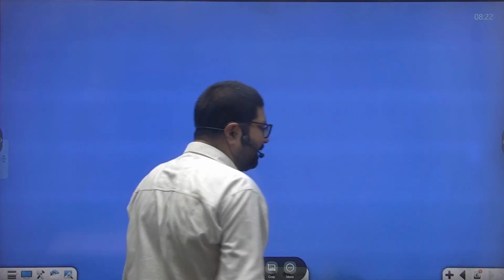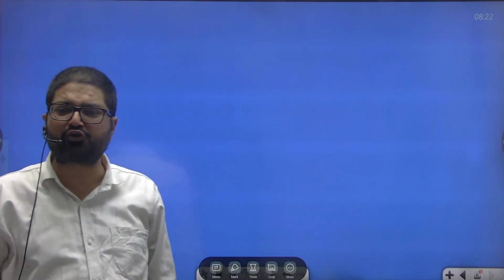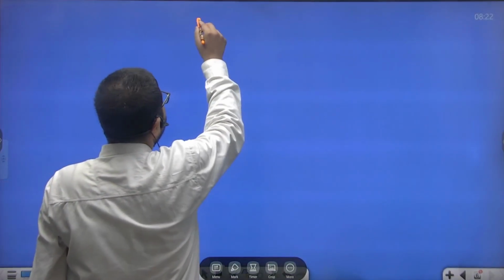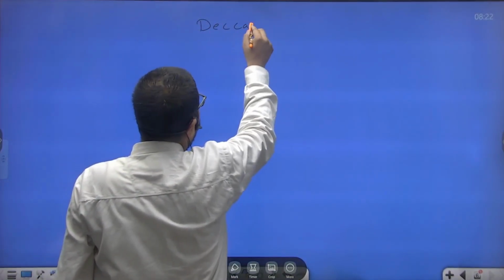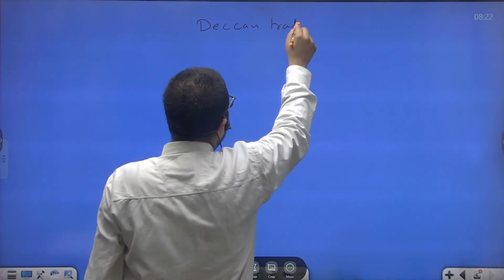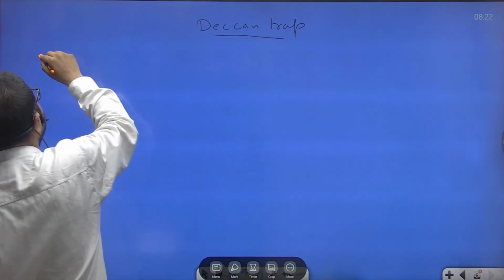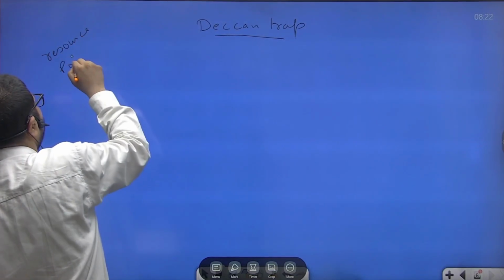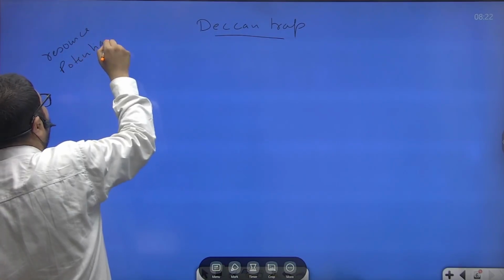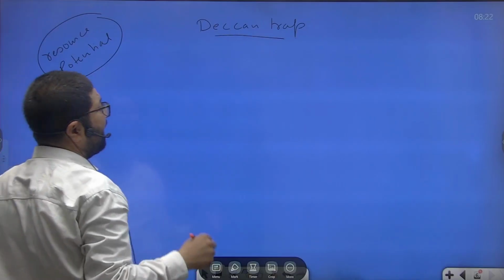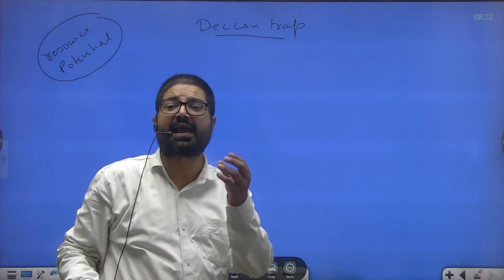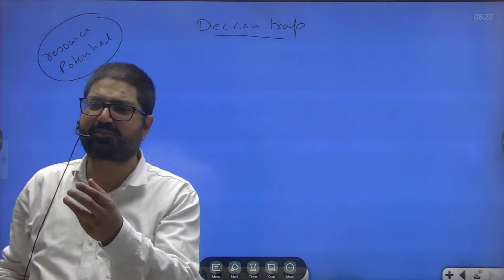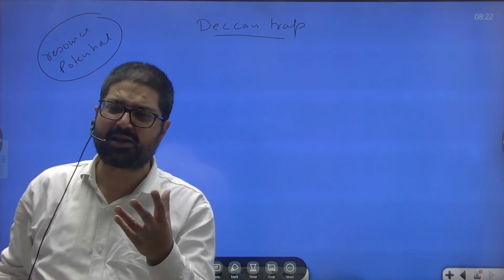Next, discuss the resource potential of Deccan Trap. So you must know what is Deccan Trap. Deccan Trap. Discuss the resource potential. Resource potential of Deccan Trap. Deccan Trap refers to Deccan lava plateau that is spread over Maharashtra and adjoining region.